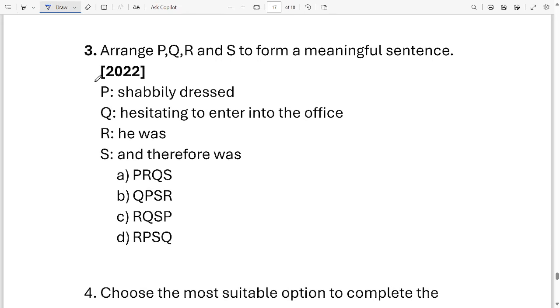Okay, let's do it. First, there will be this one, R. He was. Next, this is 2. Shabbily dressed. This is 3. And therefore was hesitating to enter the office. Okay, this is the correct order, and option D is the correct option. First you have R, P, S, Q. Okay, let's move on to the next one.